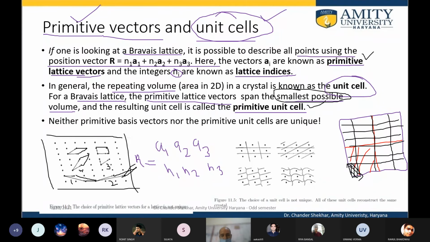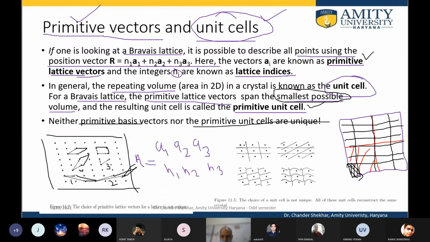Primitive unit cell is the unit cell having the smallest possible volume. Neither primitive basis vectors nor the primitive unit cells are unique. Unique तो नहीं है, लेकिन volume, I mean orientation अलग अलग हो सकती है, लेकिन उसका जो total volume है, it should be smallest.